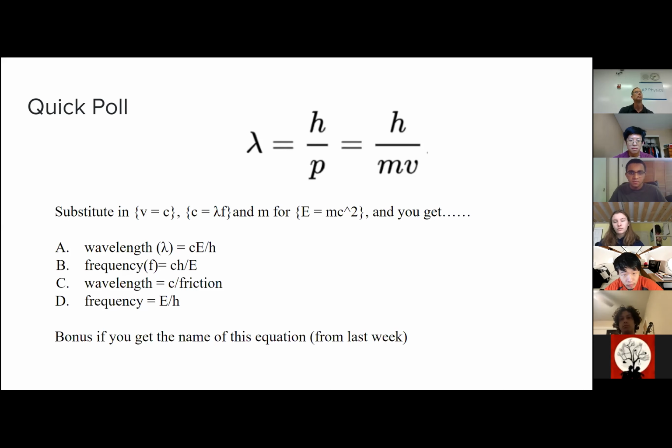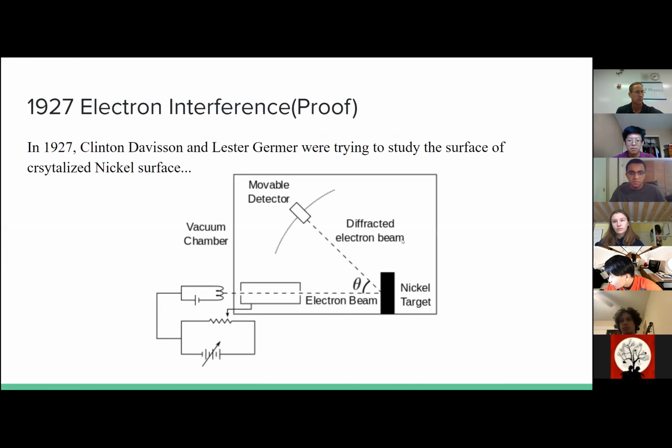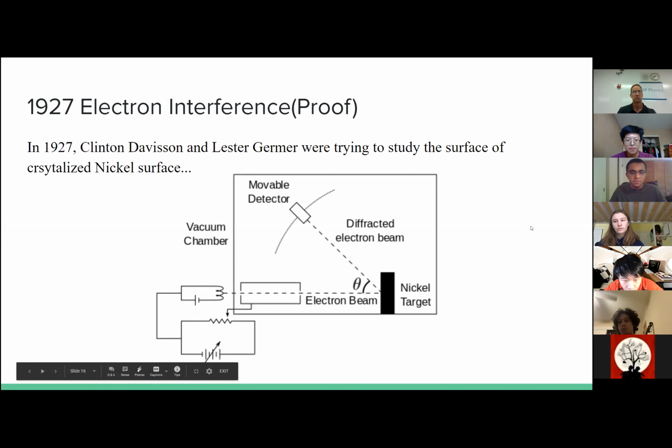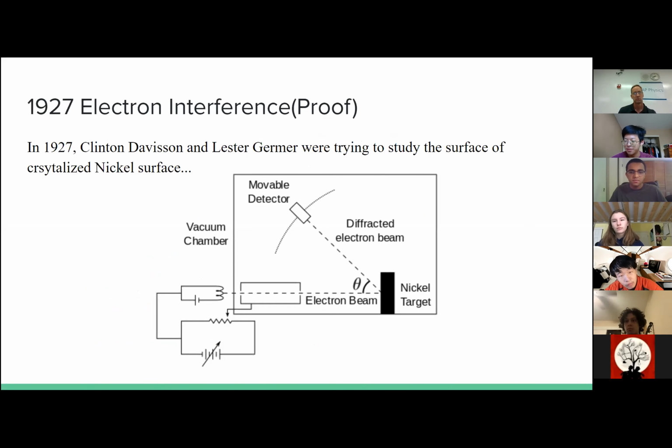What you'll get is the frequency equals E divided by h, which is just the Planck equation for the photoelectric effect. So if we plug in the equations, we get Planck's relationship we went through at the start, and that's pretty cool.